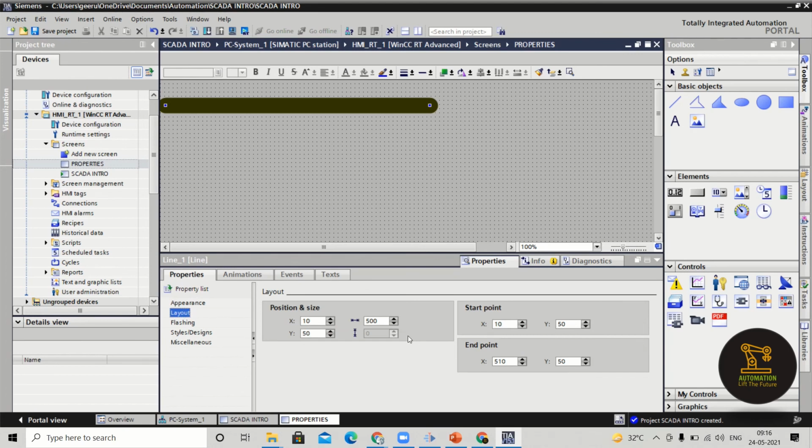So that's why it was not giving you that operation here. So already you are able to access it in the appearance tab.